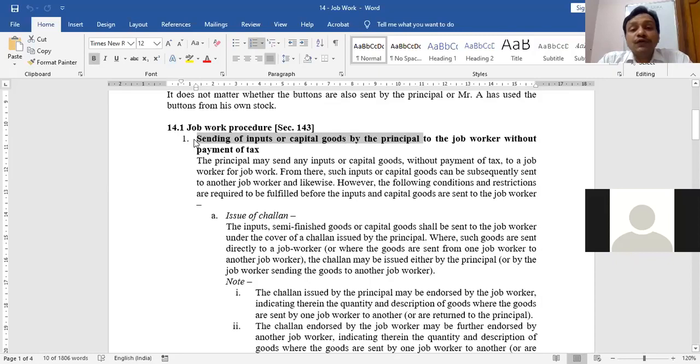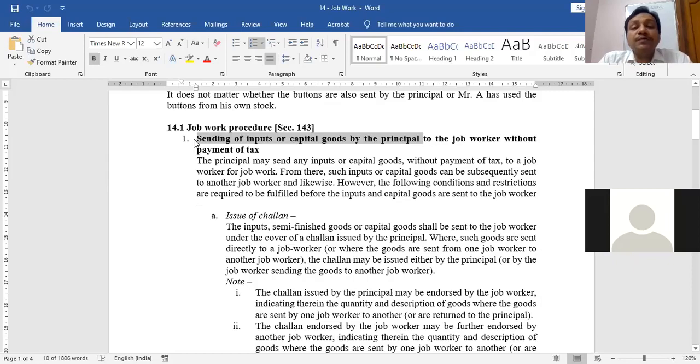Sorry, don't confuse this principal with the principal and agent. We have already discussed the concept of principal and agent in the initial chapter on supply, taxable event supply, that supply by principal to the agent or agent to the principal, etc. This principal is not that principal. This principal is only for the purpose of job work.